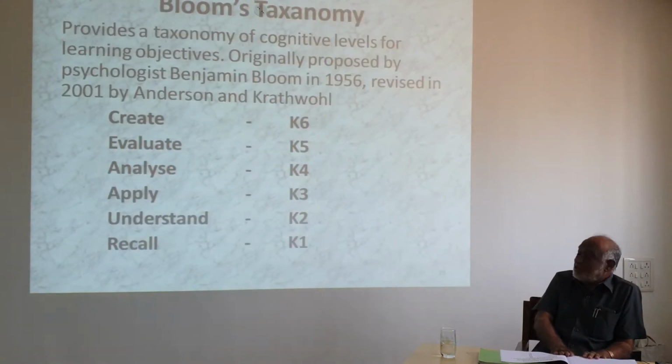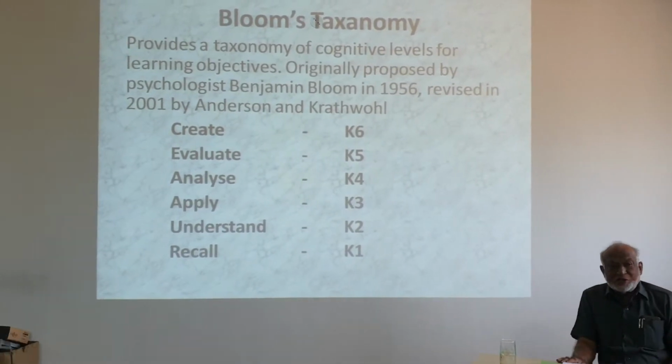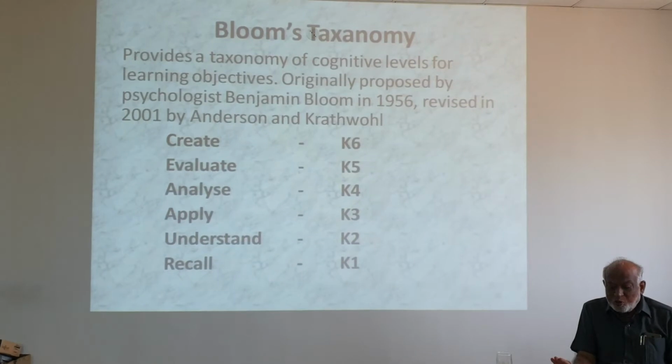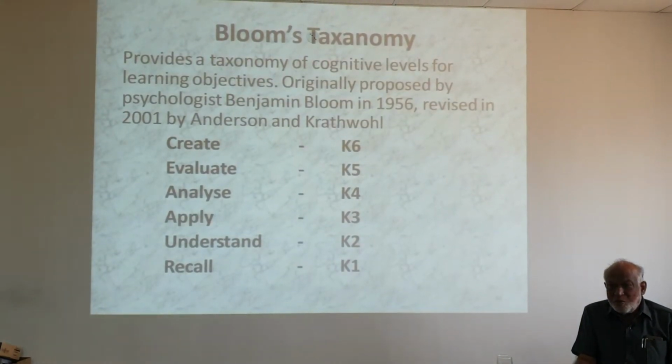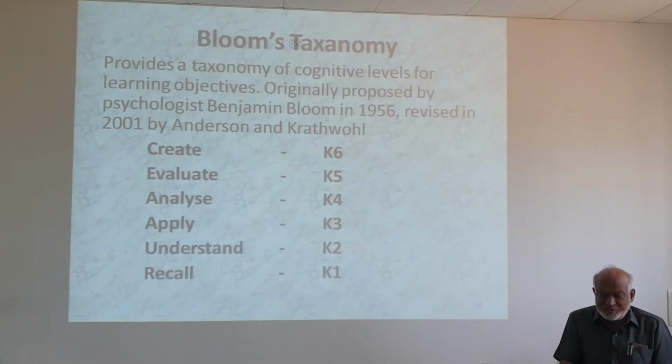In outcome-based education, the most important thing to be understood by every teacher and student is Bloom's taxonomy. What is taxonomy? Taxonomy is a scheme of classification.